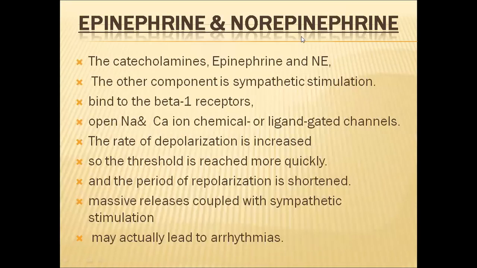Epinephrine and norepinephrine, both these hormones are called catecholamines. They are a very important component in sympathetic stimulation. They bind to beta-1 receptors in the heart muscles. They open sodium and calcium ion channels, and also the ligand-gated channels, so that the heart muscle functioning will be initiated. The rate of depolarization is increased, so the threshold is reached more quickly. In that way, heart rate will be increased.